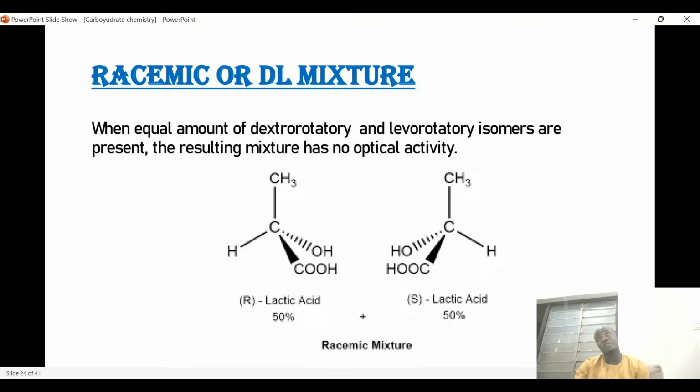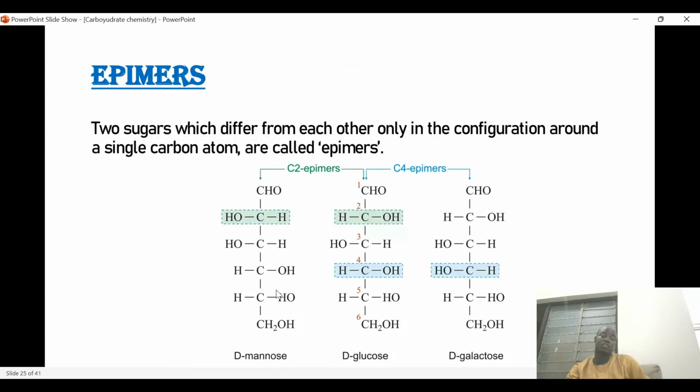And of course, if the number of D isomers is greater than that of the L isomers, then there will be optical activity, and vice versa. But if the resulting mixture has the same amount of L and D isomer, there will be no optical activity.